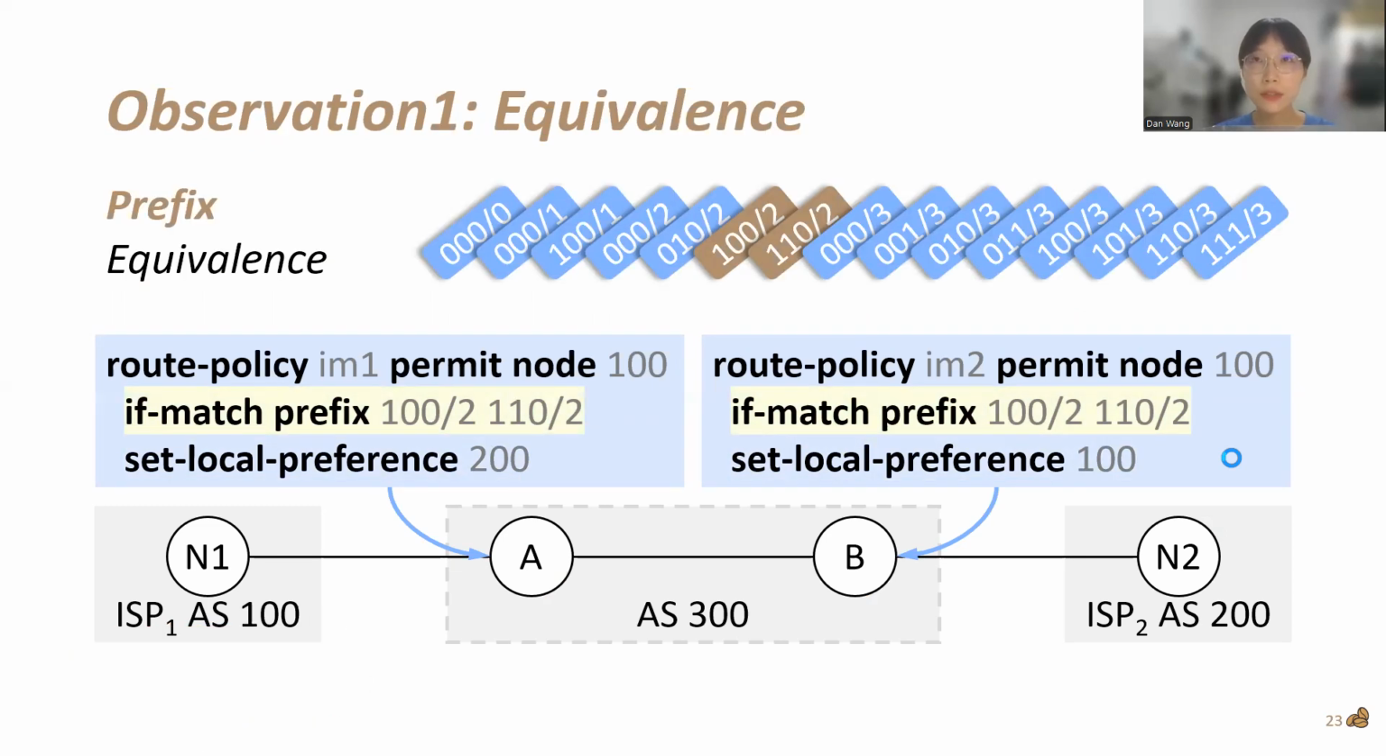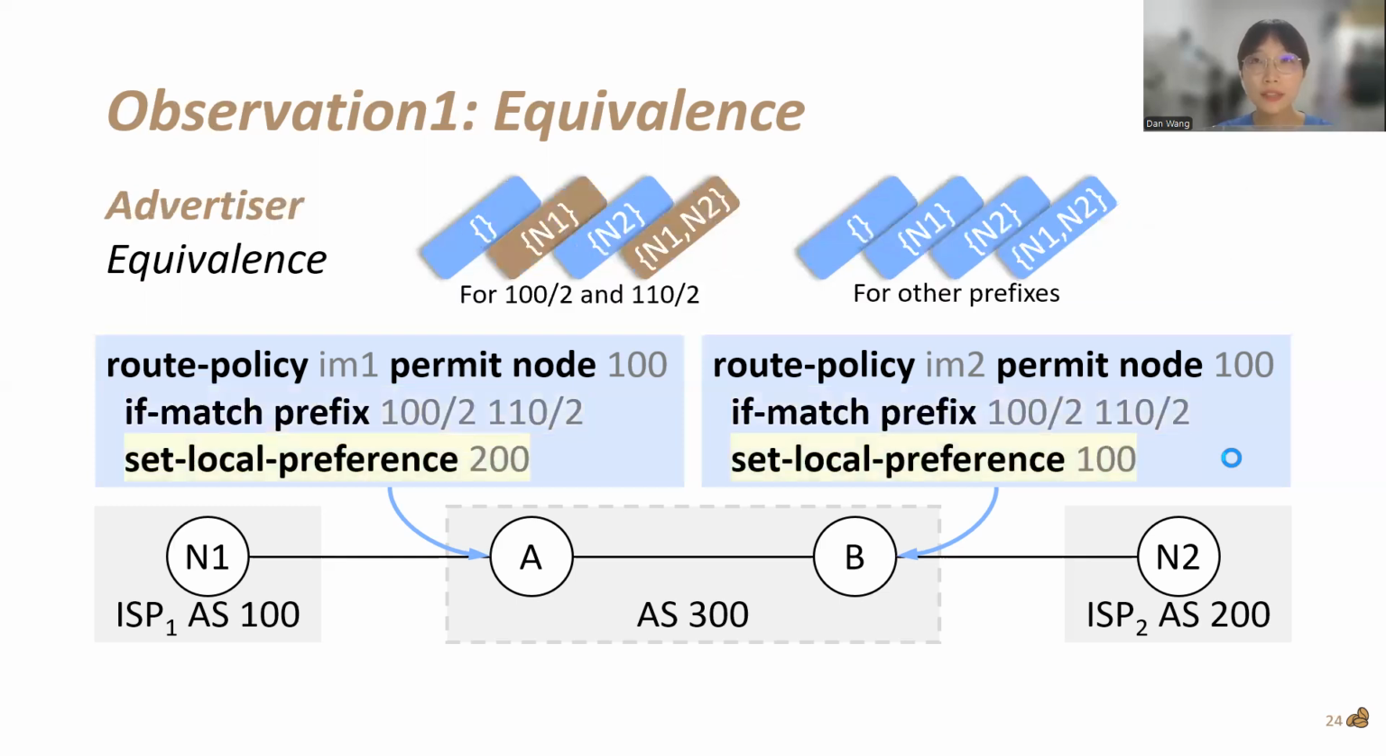When designing Espresso, we have several observations. First, we observe 2 types of equivalence in the external route space. One is prefix equivalence, which means that prefixes matching the same or equivalent routing policies throughout the network will be treated the same during route computation. As in the example network, 100/2 and 110/2 are equivalent, and all other prefixes are equivalent.